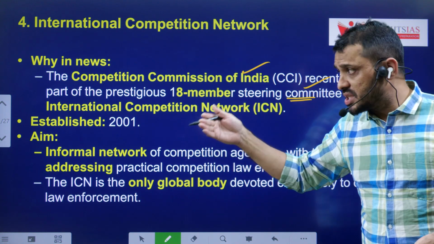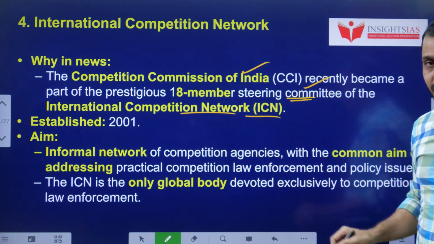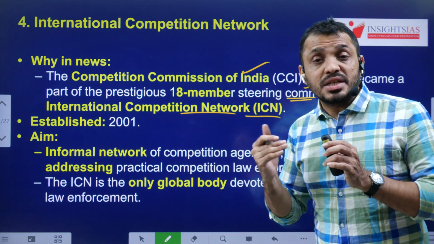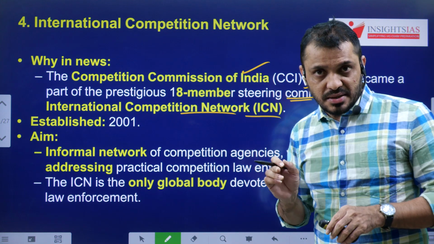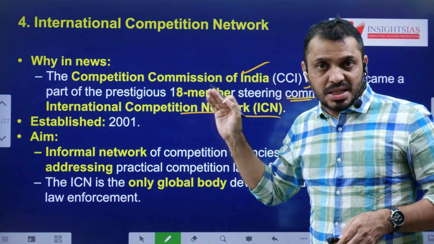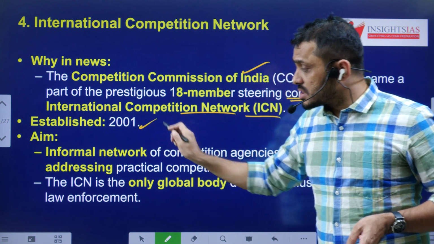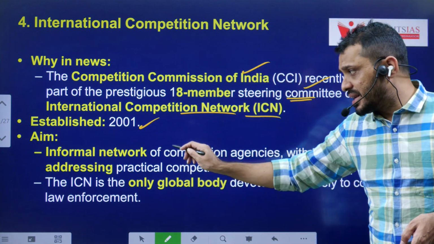Which international organization is this? The International Competition Network, ICN. Membership is purely voluntary, and all decisions are taken based on consent. Whatever advice is given by this organization is only advisory in nature, not binding. It was established in 2001. It is an informal network.